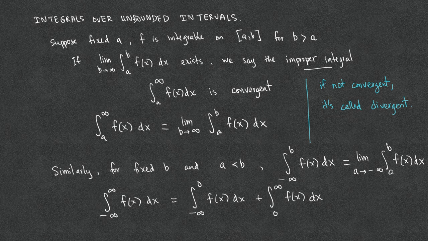Note that the reason why we call these integrals improper is because the upper or the lower limit of integration is not a finite number, but rather infinity or negative infinity. Integrals with unbounded intervals are called type 1 improper integrals.